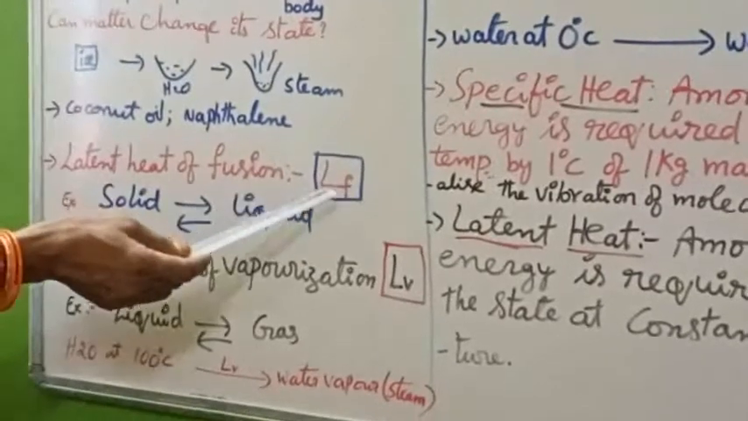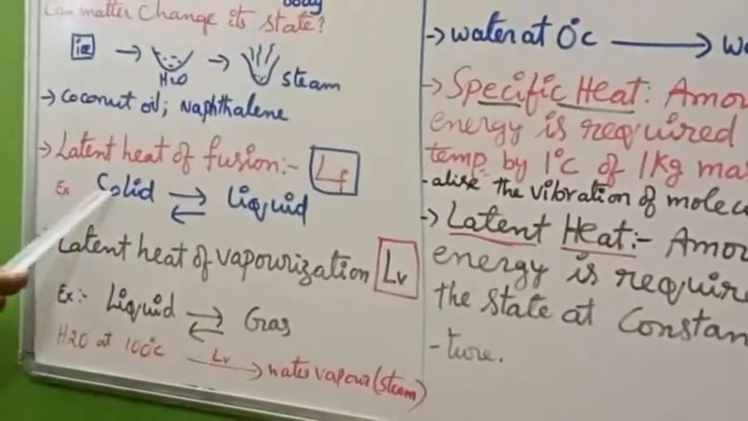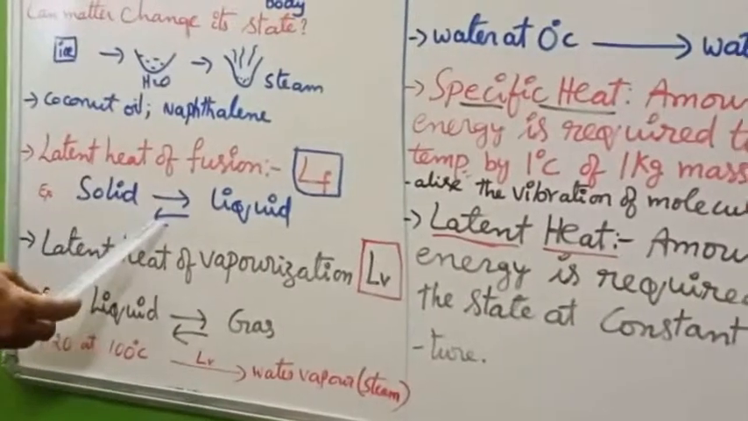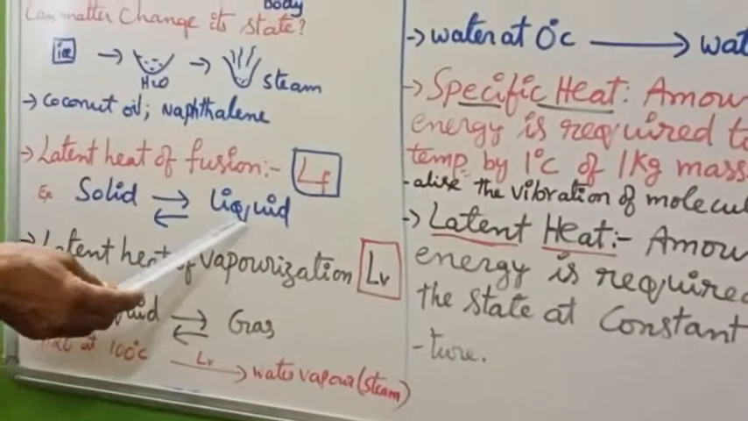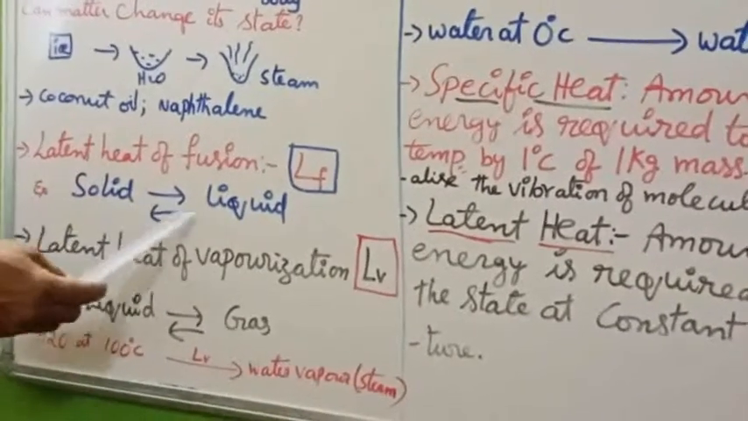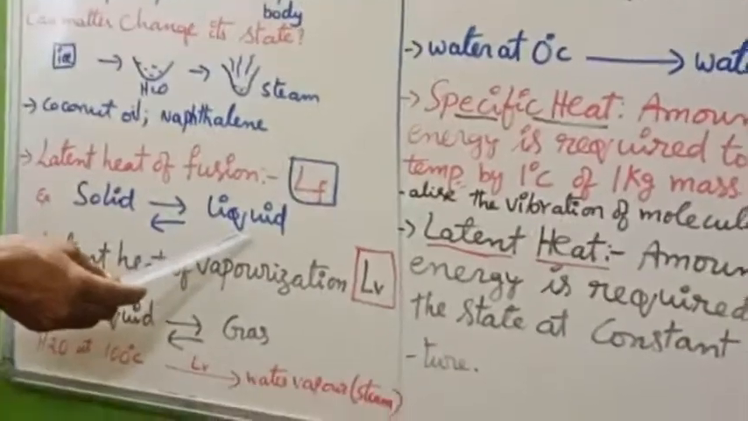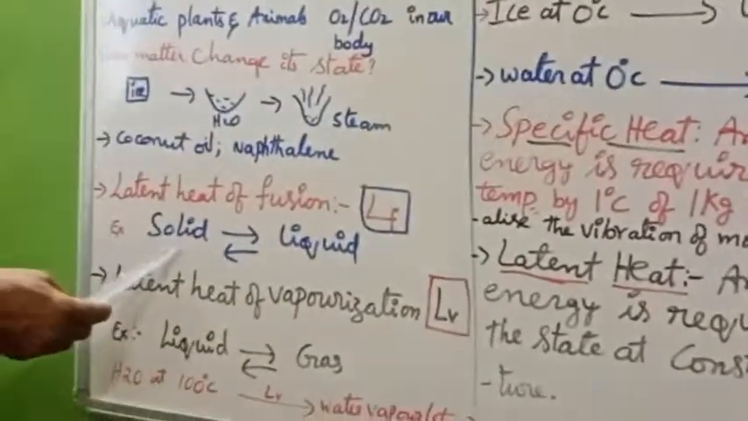Next, let us discuss the latent heat of fusion. It is depicted with L_f, capital L and small f. For example, solids on heating change into liquids. If you take solid ghee, on heating it will change into the liquid state. Again, if you cool that liquid, we may get the solid again.